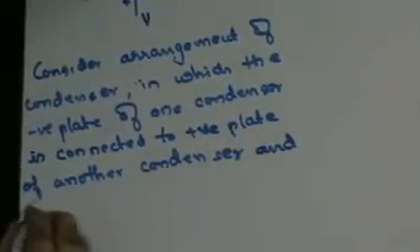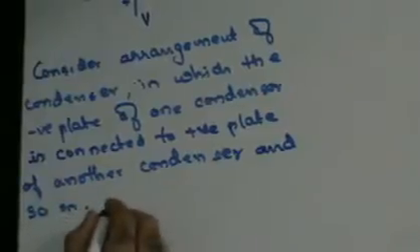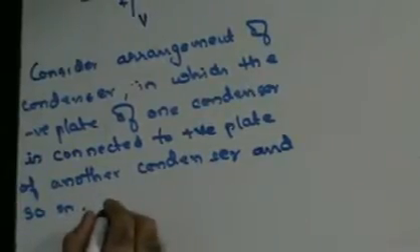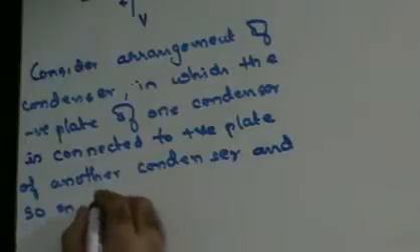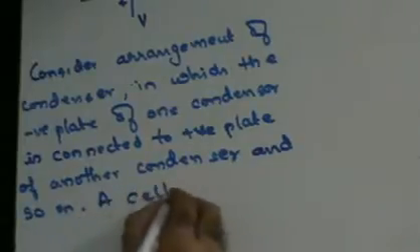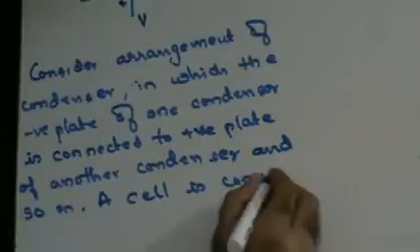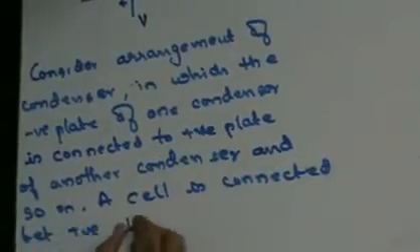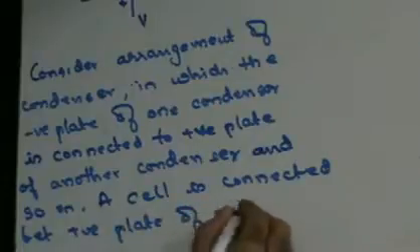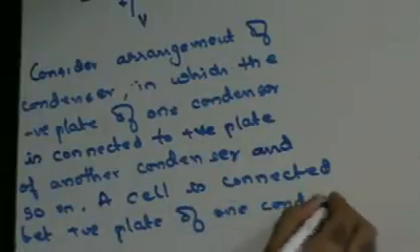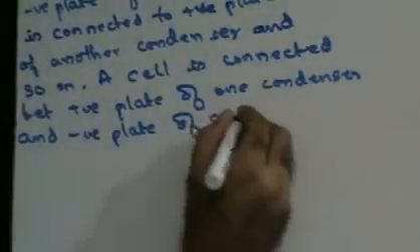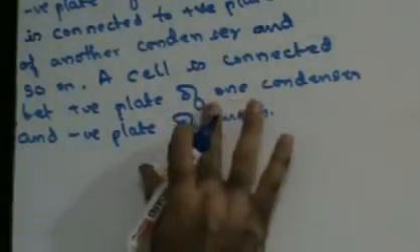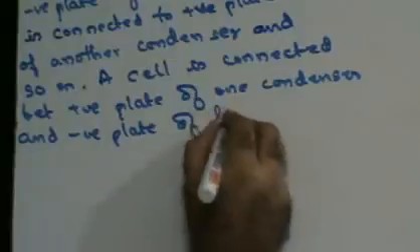So that's my series arrangement. A cell is connected between the positive plate of the first condenser and the negative plate of the last condenser.